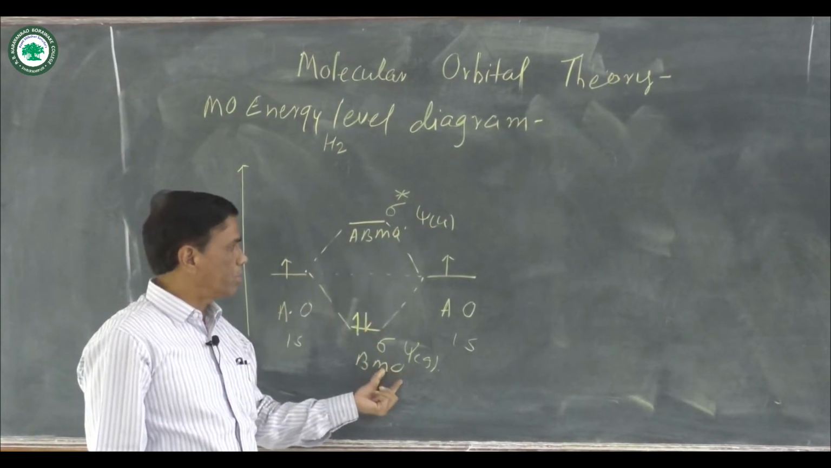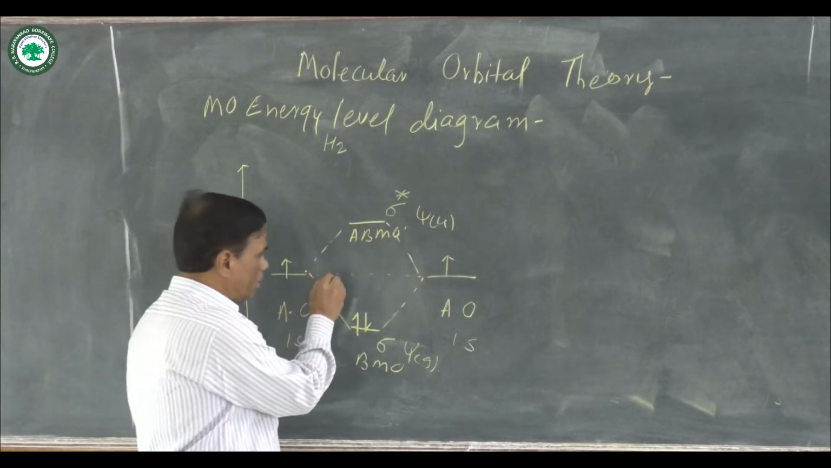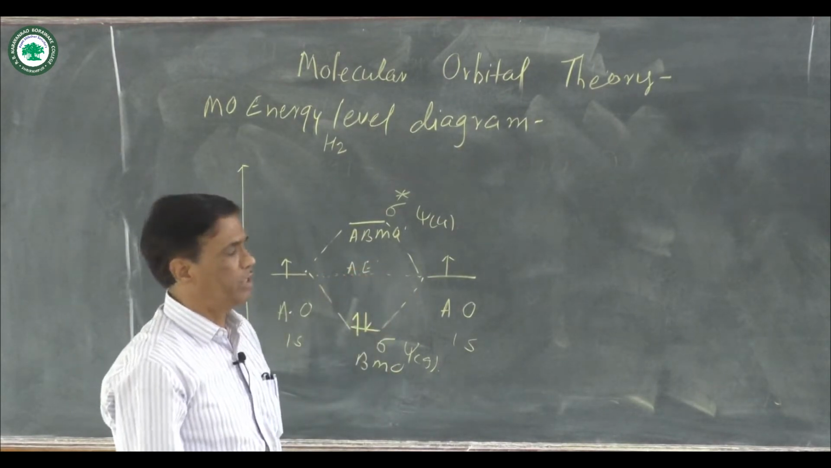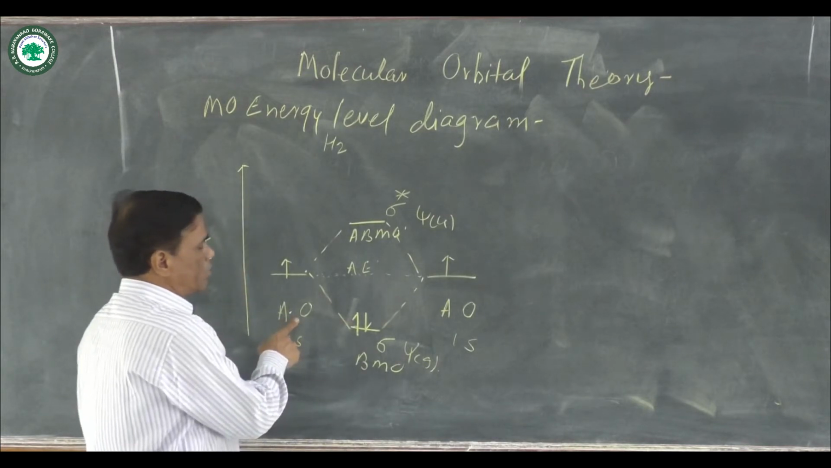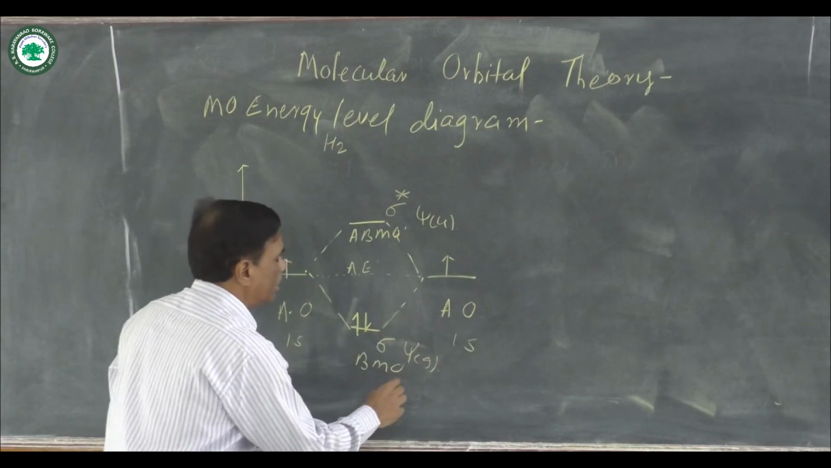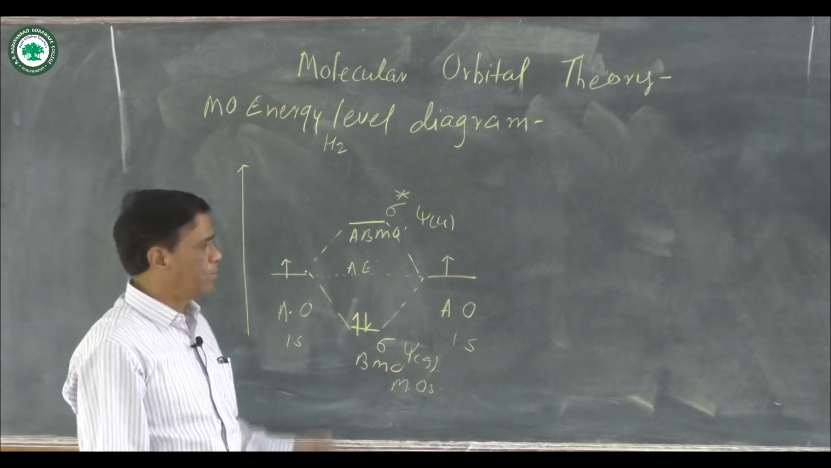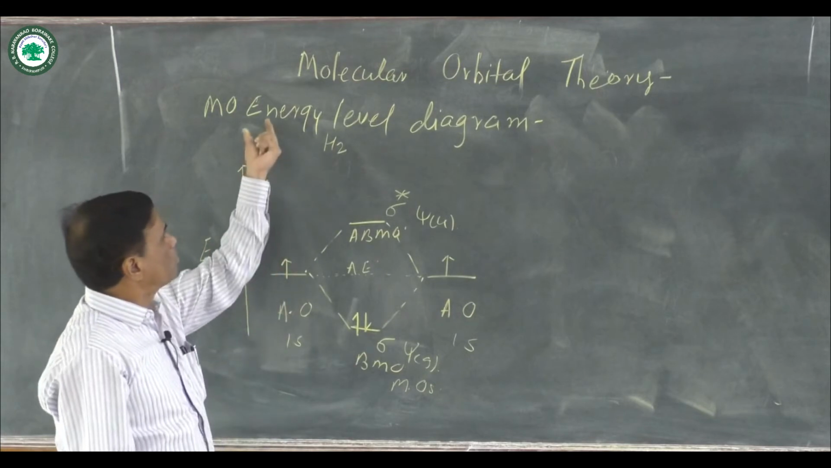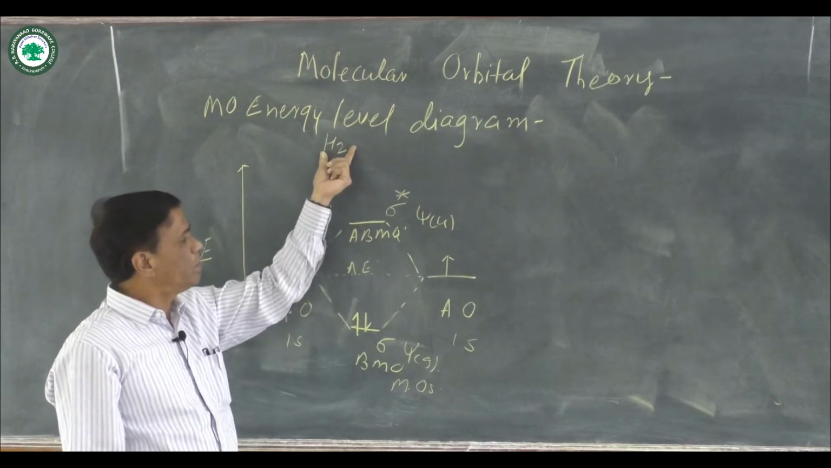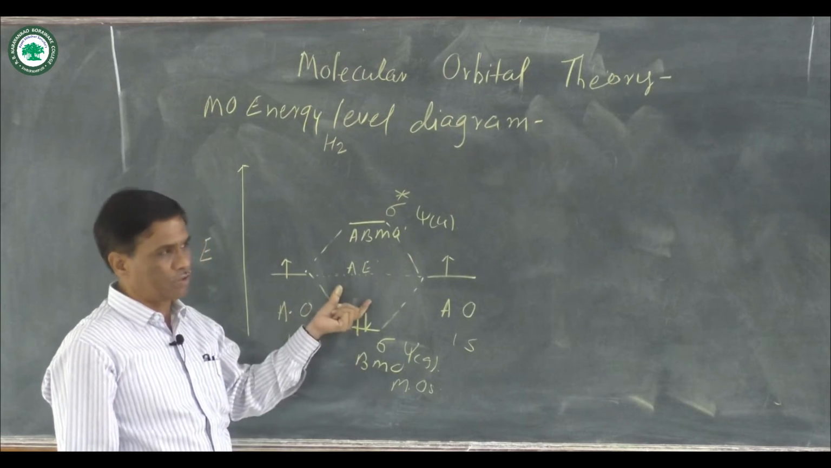This is the bonding molecular orbital, this one is the antibonding molecular orbital, and this dotted line indicates the average energy. Here this is the atomic orbital, this is the second atomic orbital. When these two atomic orbitals combine, there is a formation of molecular orbitals. This is the molecular orbital energy level diagram for SS overlap. The H2 molecule is an example of SS overlap, or it is called SS combination.